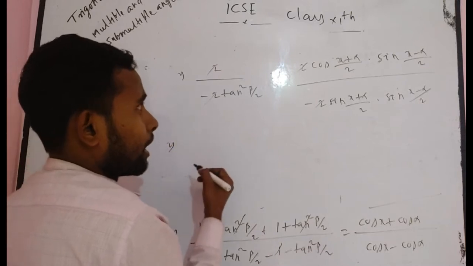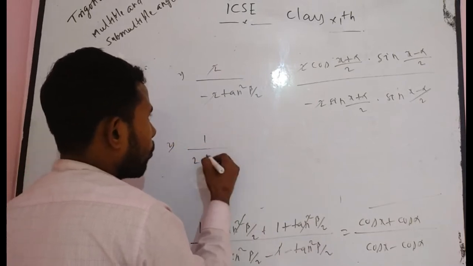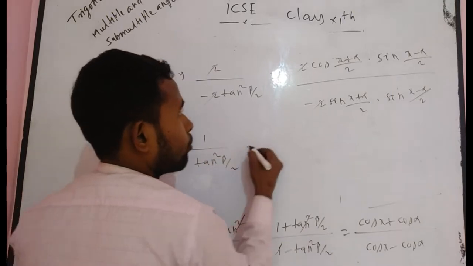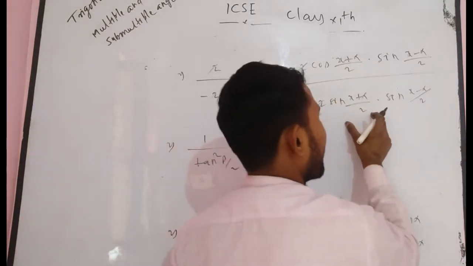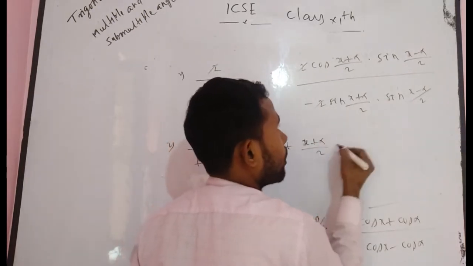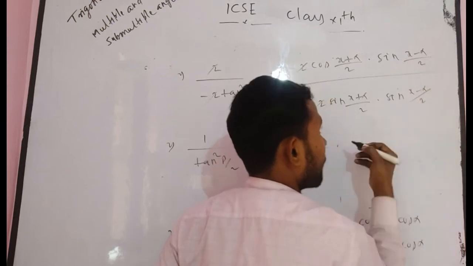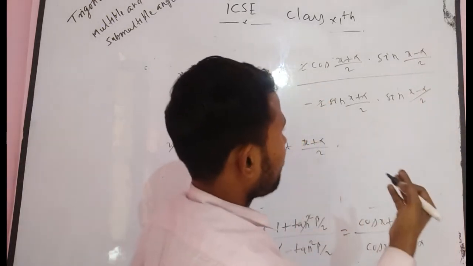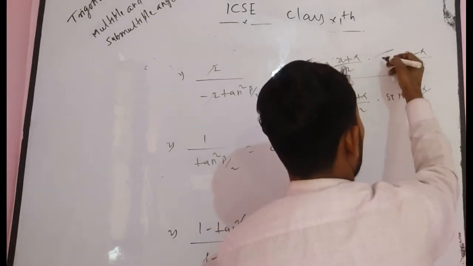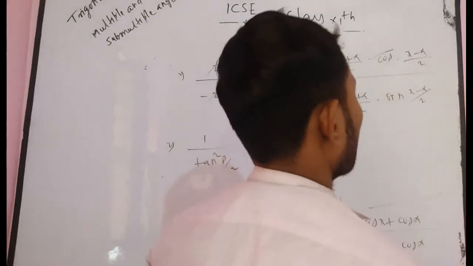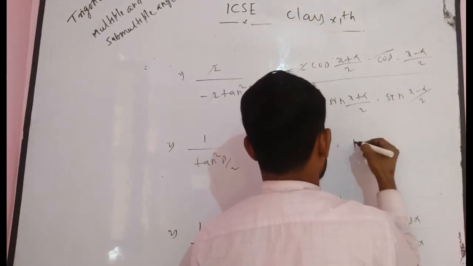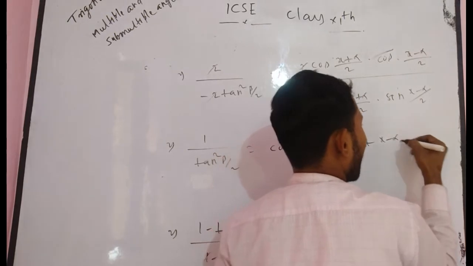So finally you get 1 by tan square beta by 2 is equal to cos (x plus alpha) by 2 over sin (x plus alpha) by 2, that is cot (x plus alpha) by 2, into cos (x minus alpha) by 2 over sin (x minus alpha) by 2. Finally you get cos by sin, that means cot (x minus alpha) by 2.